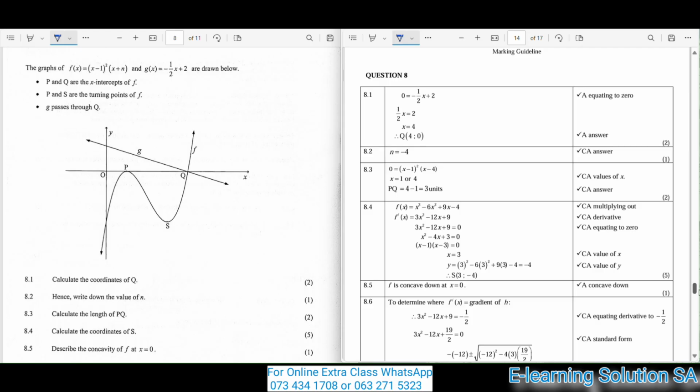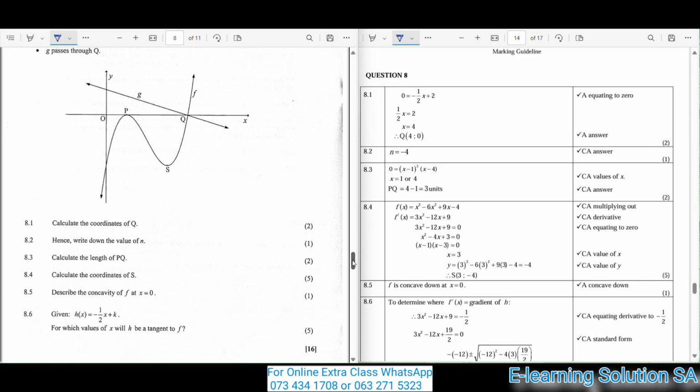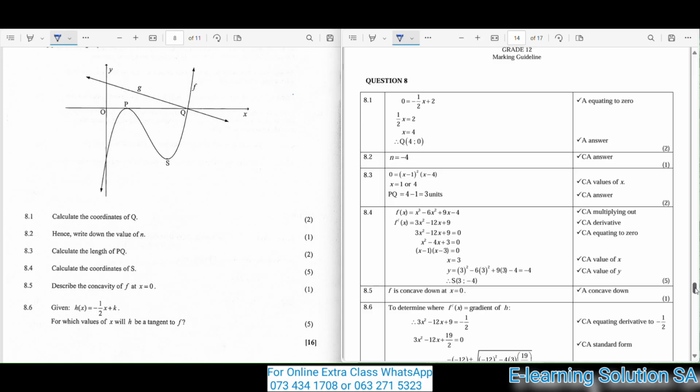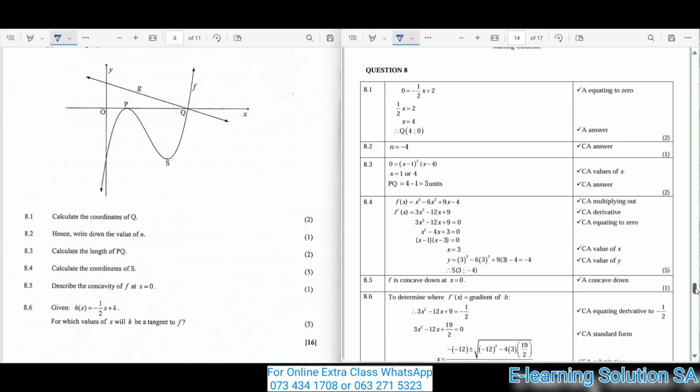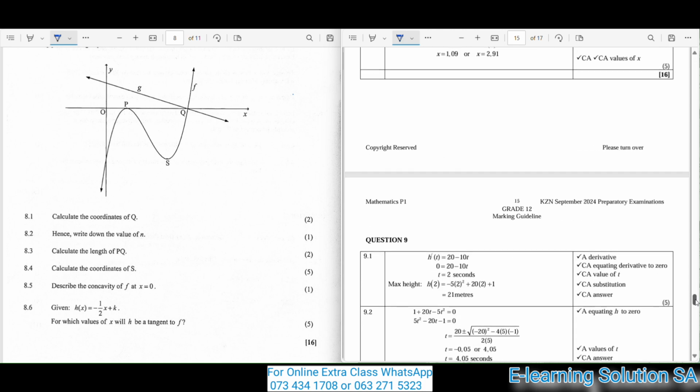So it's questions and answers. So in this question, you were awarded 16 marks for the whole of question 8. So you must make sure that you get everything correct here.